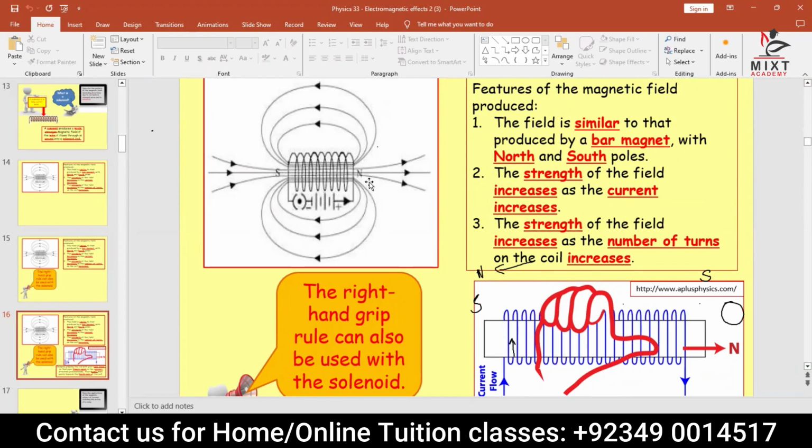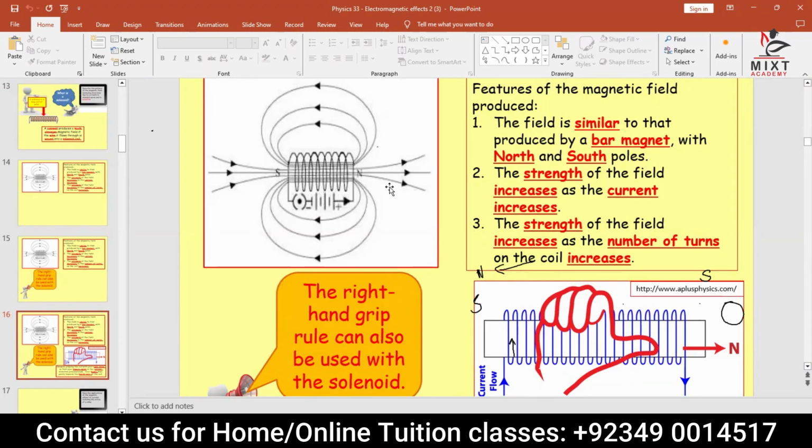So here, if it goes anti-clockwise like that, if you grab your current direction and your finger curls in the direction of the current, so basically the current direction is like this. If you curl that, the thumb points towards the north side like this. So if this is north, this is south. Now we can draw the diagram of the north pole and the south pole. The magnetic field starts from the north and ends at south. Remaining is the same north and south thing.